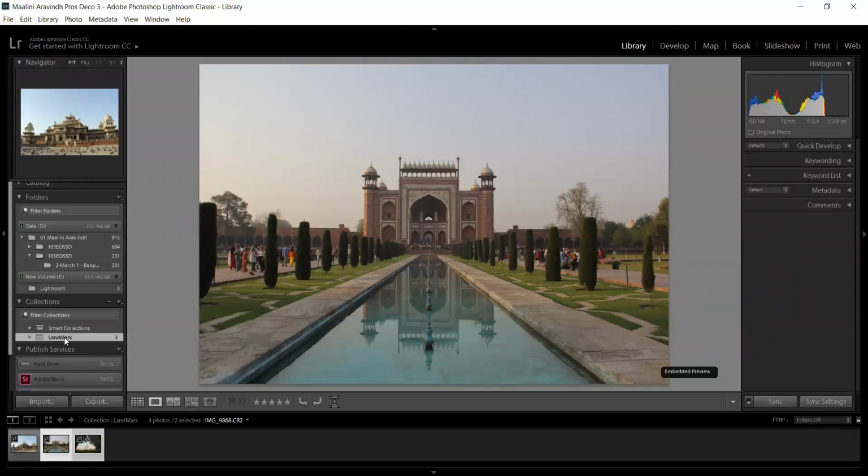If you are editing multiple pictures at the same time and you choose a few pictures, or if you are planning a portfolio, you can create a portfolio collection here, and you can add your best pictures directly by clicking and dragging them here. The second thing is the workspace. I will explain it to you in detail later. And the third thing is